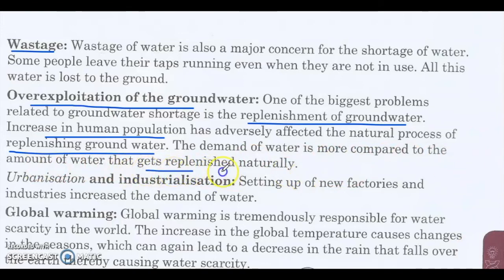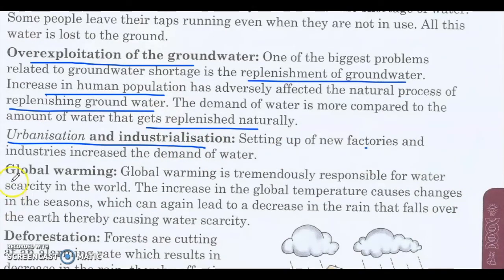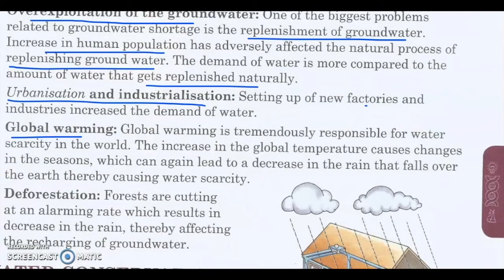Next, urbanization and industrialization. Setting up of new factories and industries also increases the demand of water, because factories and industries cannot do without water. Global warming. Global warming is tremendously responsible for water scarcity in the world. The increase in the global temperature causes changes in the season, which again lead to a decrease in rainfall and thereby causes water scarcity.